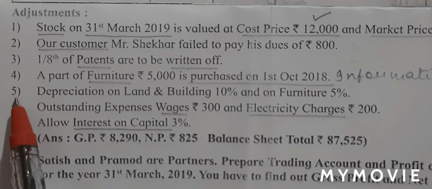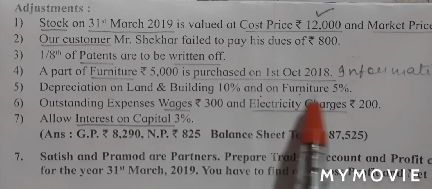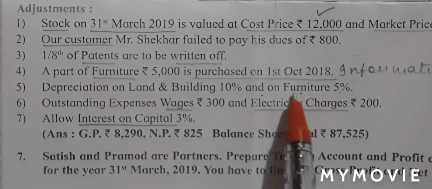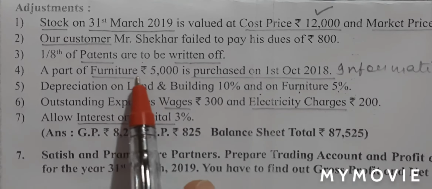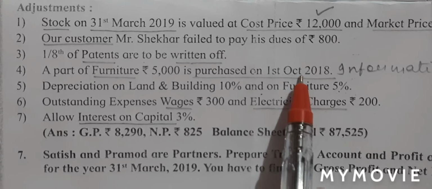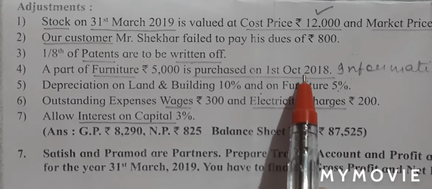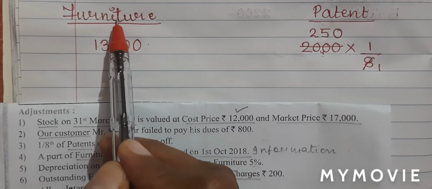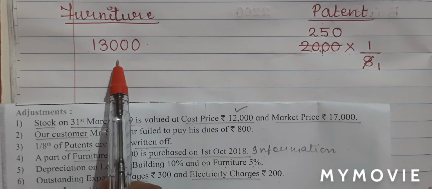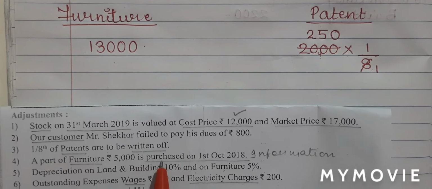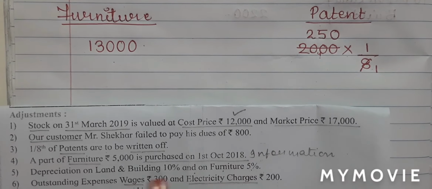Let's continue with the fifth adjustment, and on furniture it is 5%. So remember, I told you students, for furniture 5% we have to take this information for calculating depreciation. So let us first do our calculation. Our furniture amount given to us was 13,000, out of which they have said that 5,000 is purchased on 1st October.